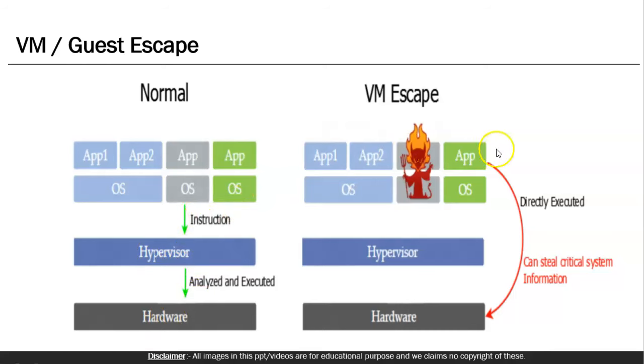But there are scenarios where any of the VMs gets compromised, or any VM that does not play fair, may reach the hardware and can steal the resources and critical information of the systems. If they execute directly on the hardware, there is a possibility of this VM escape happening in the environment. A VM can directly bypass the hypervisor and run directly on the hardware. They can steal the CPU and memory processing power and some other information of the VMs which are running. They can control them also. Though they might not be able to steal the data inside the VM, they can still switch them off and on. They can impact the functionality of those VMs.